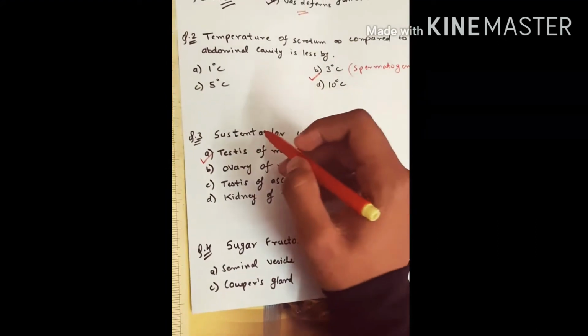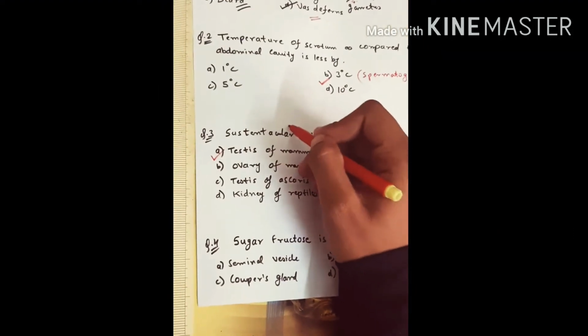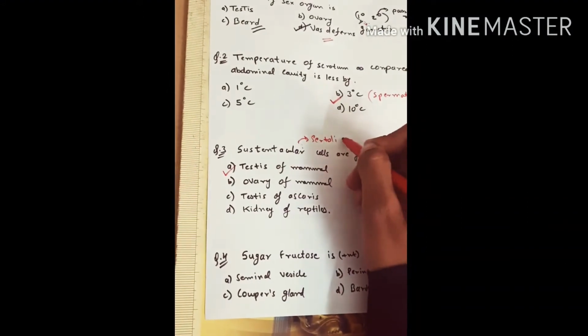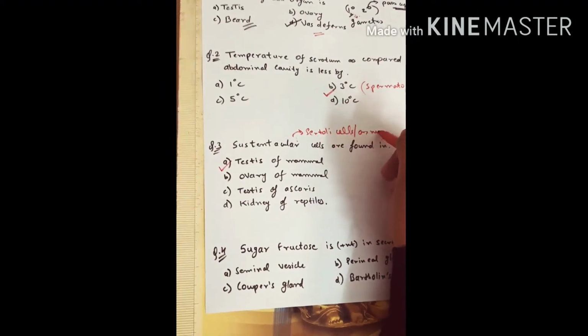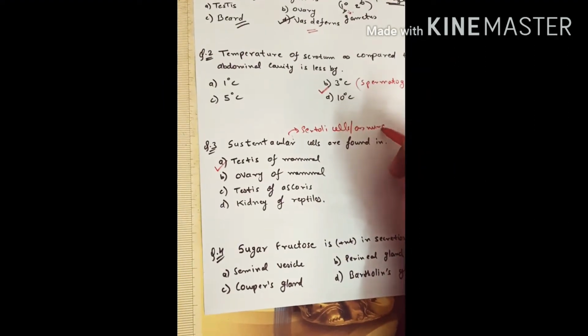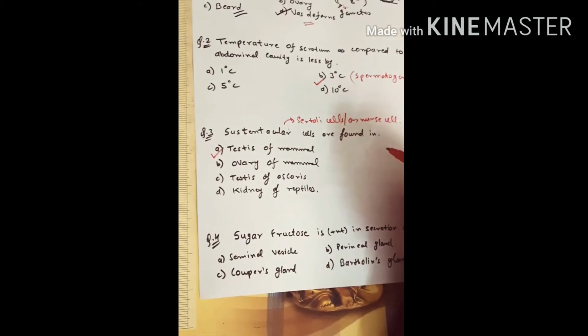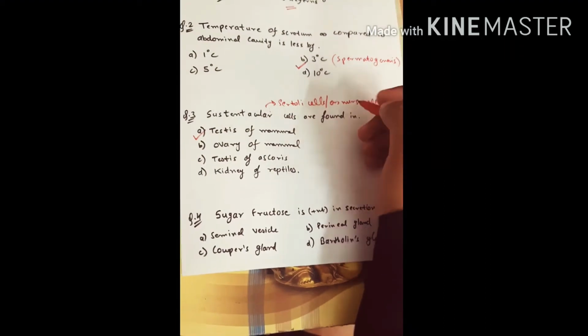Sustentacular cells are also known as Sertoli cells or nurse cells, which provide nourishment to the sperms in seminiferous tubules.